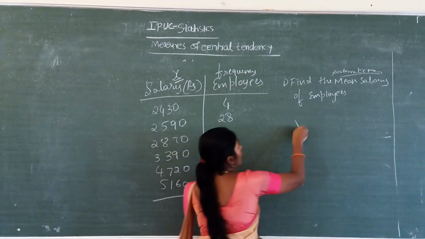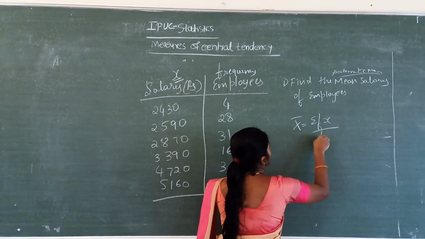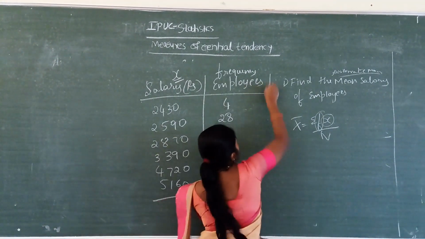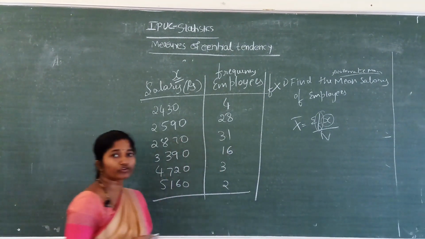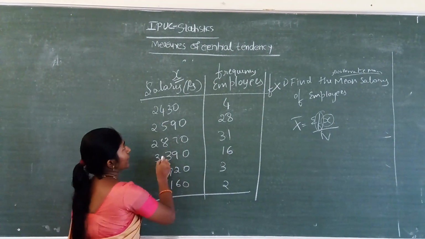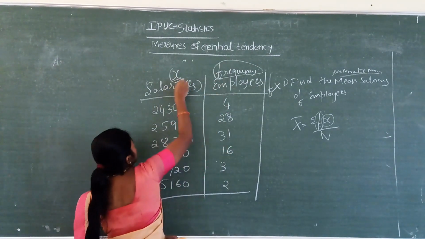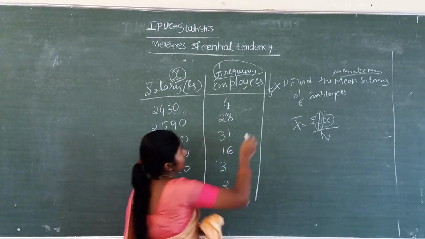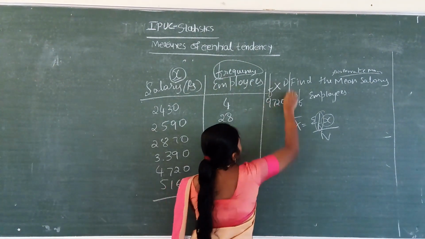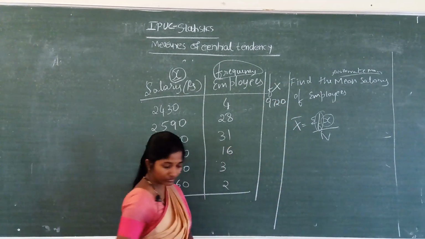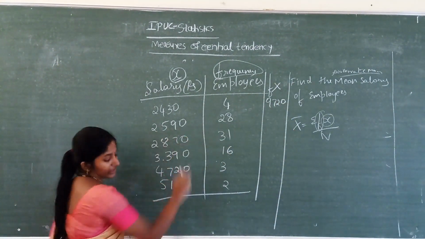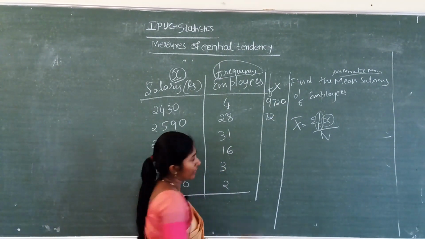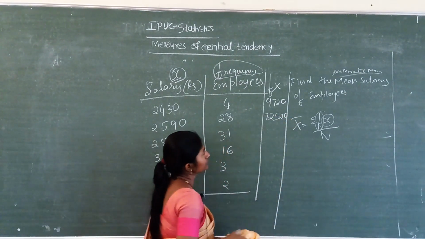What you have to do? Our formula is x bar equal to summation fx divided by n. Here the frequency should be multiplied with the variables, so you have to find f into x. This is the f and this one is the x. Multiply these two. 2430 into 4, our answer is 9720. Next, 2590 into 28, our answer is 72520.